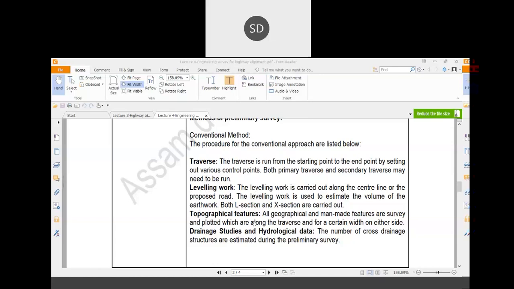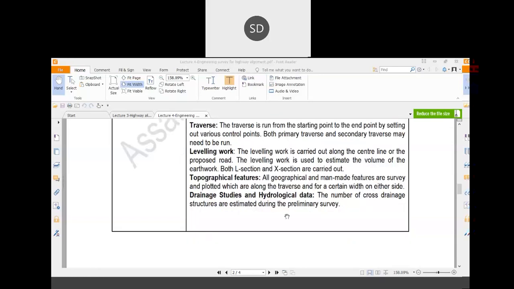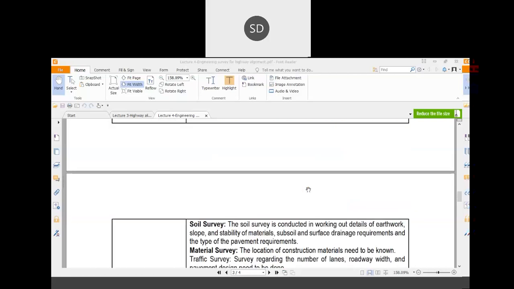Then topographical features, all geographical and man-made structures of an area should be noted down. Then drainage studies and hydrological data, that is whether water sources are available or not, how many cross-drainage structures there are. So these are the things.